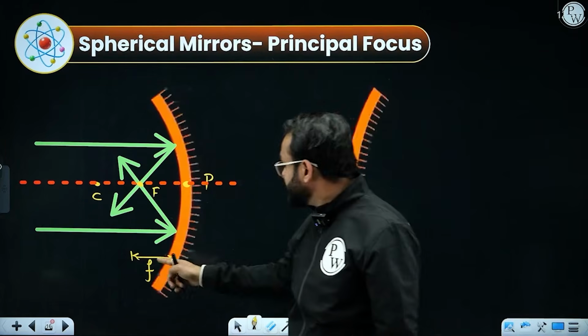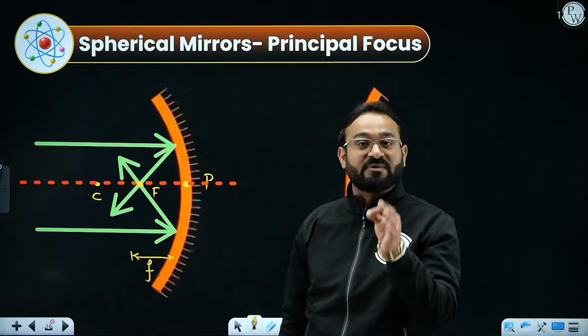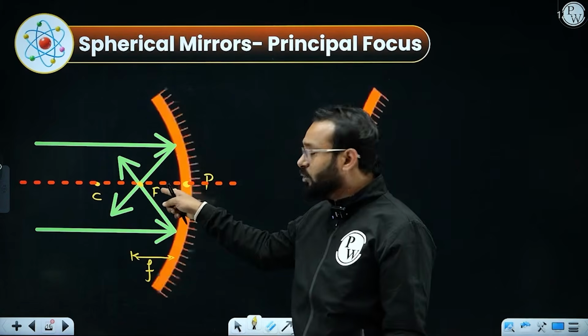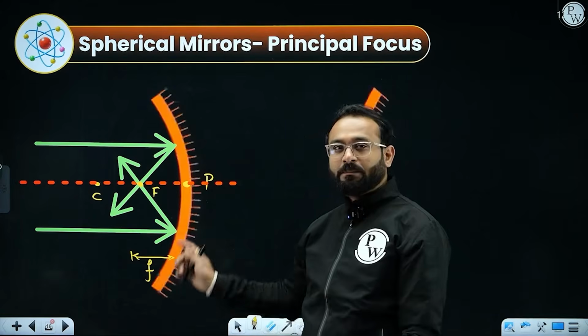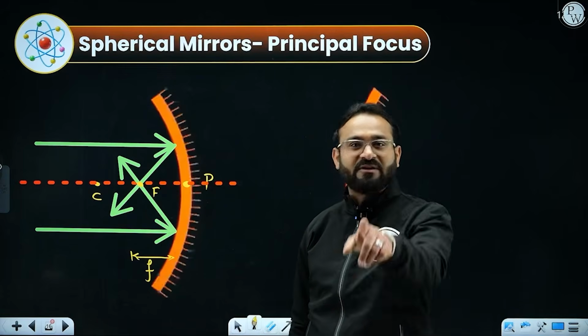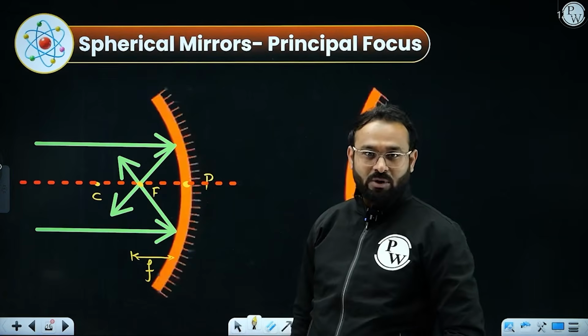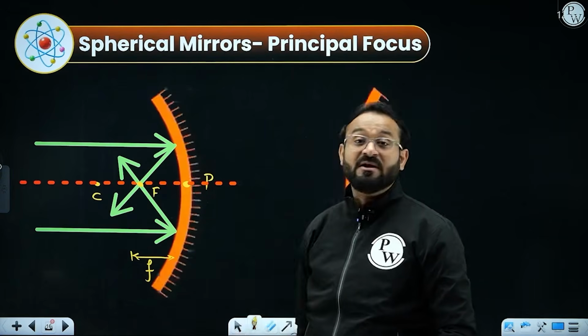So we need to make this difference very clear. Principal focus, when we are defining the point, you need to write it as capital F. When you are measuring the distance between the pole and focal length, it will be a small f, that is focal length. Got it? So this is principal focus, this is focal length.